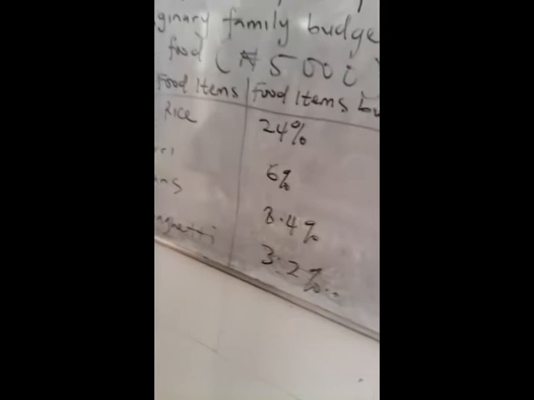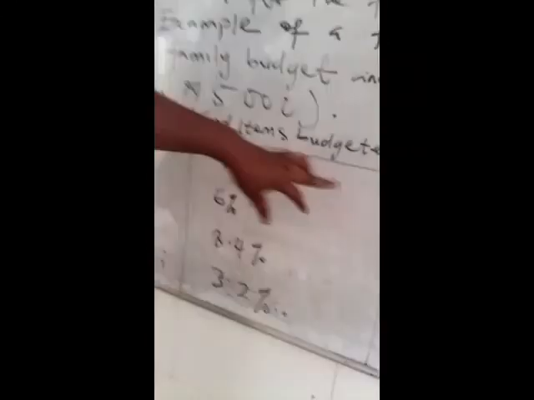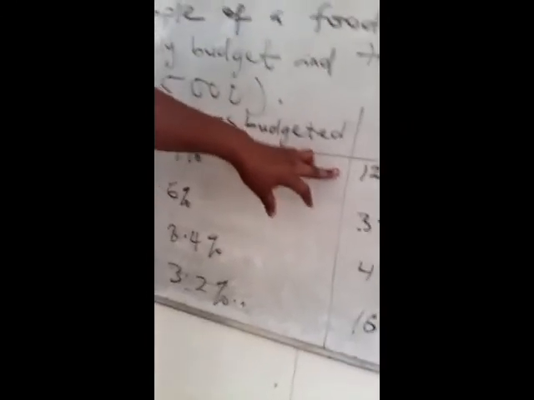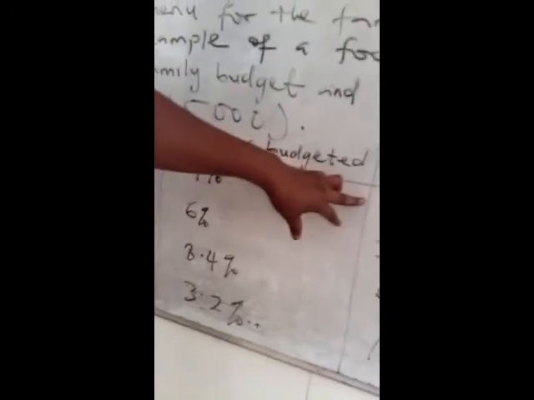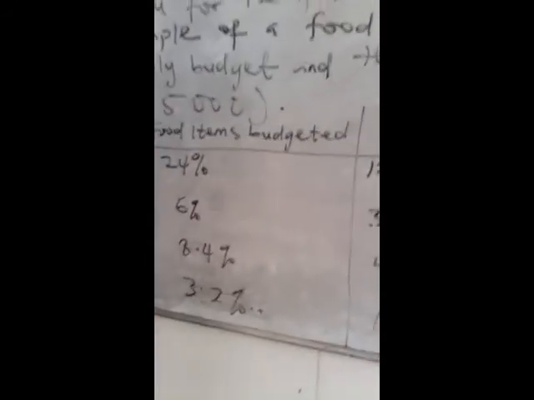Rice is the major food I eat most, so I budgeted more money for my rice. Then for my spaghetti, 160 naira, and so on. In this table, I stopped the percentage and my calculation at spaghetti.